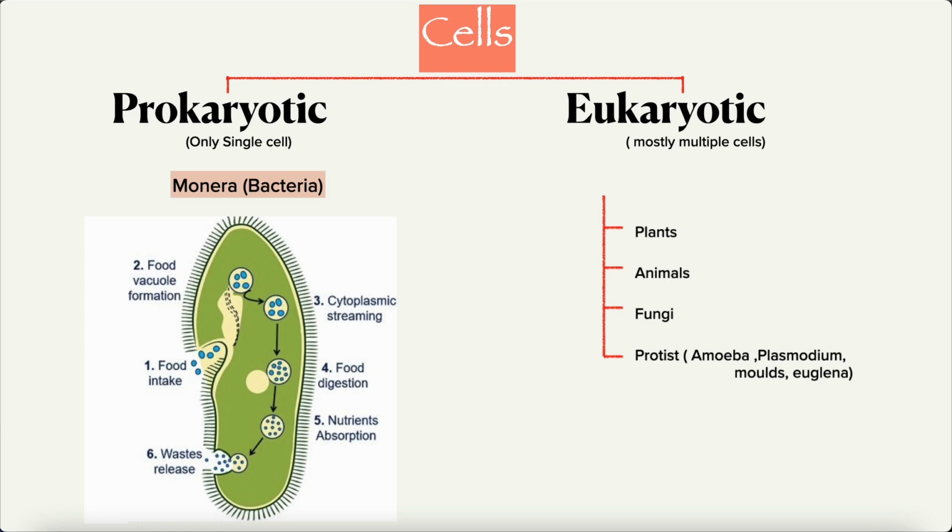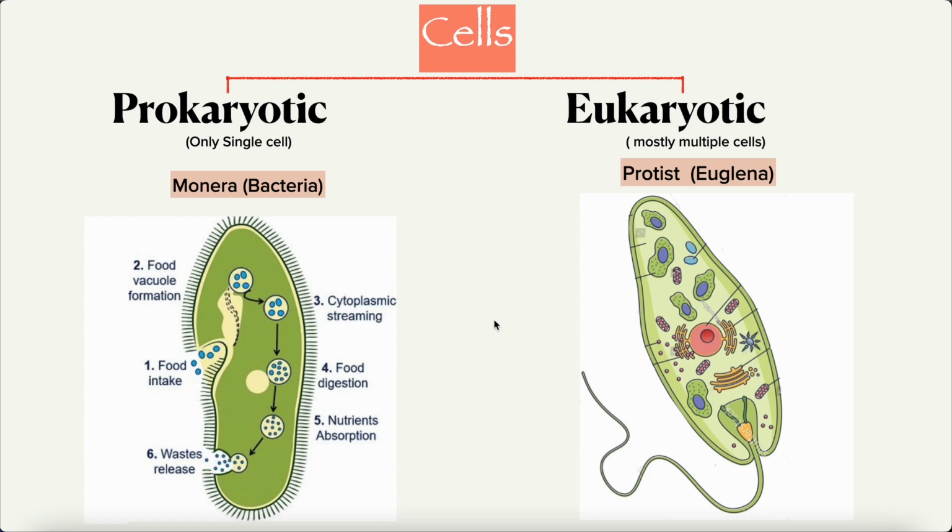Next, we'll see about eukaryotic cells. In eukaryotic, it's divided into plants, animals, fungi, and protists. We'll see in detail about protists. An example of a protist would be euglena. So this is also a kind of one-cell organism. That's what we saw: eukaryotic are mostly multiple cells, but sometimes it can be one single cell.